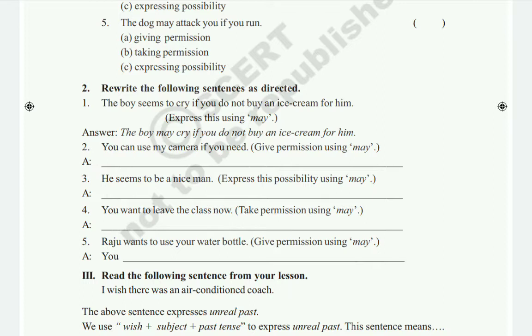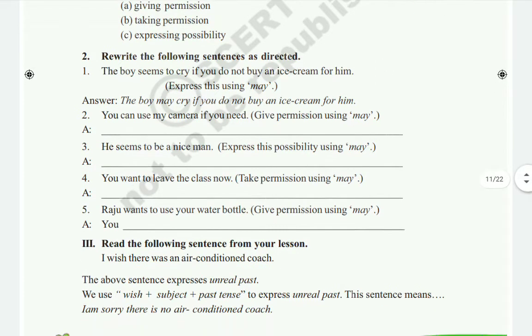Okay, so answer you see. The boy may cry if you do not buy an ice cream for him. Okay, next, second one you see, children.